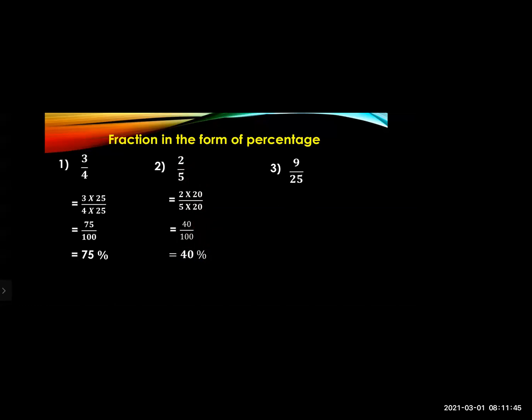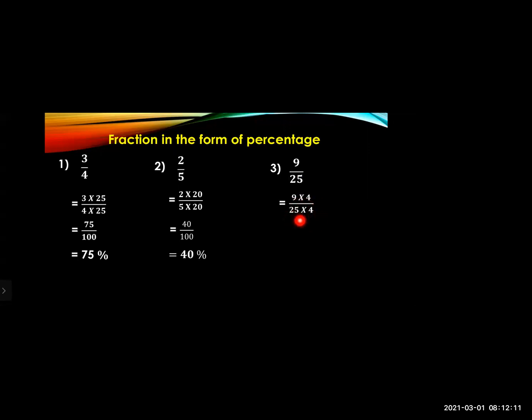Now here the next one is 9 upon 25. So for 9 upon 25, what is the first step? Yes, we have to convert the denominator into 100. For converting the denominator into 100, we have to multiply 25 by 4. So we'll get the answer 100.